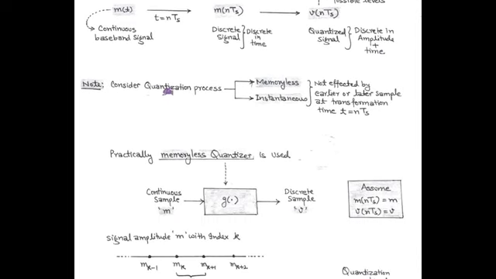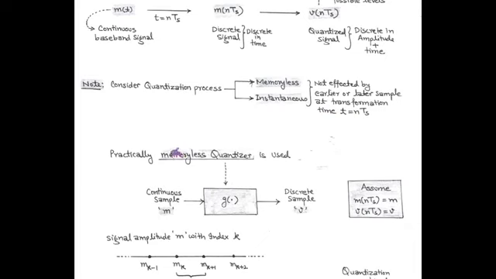And the signal is called quantized signal, denoted by v function of nTs. This quantized signal is discrete in both amplitude and time axis. Now we consider instantaneous and memoryless quantization process. Memoryless and instantaneous means the process is not affected by earlier or later samples at transformation time, that is t equals to nTs. Or we can say that it is not affected by delay or advance in time.